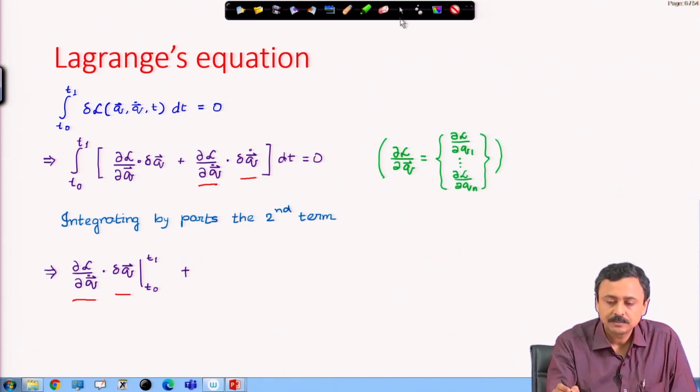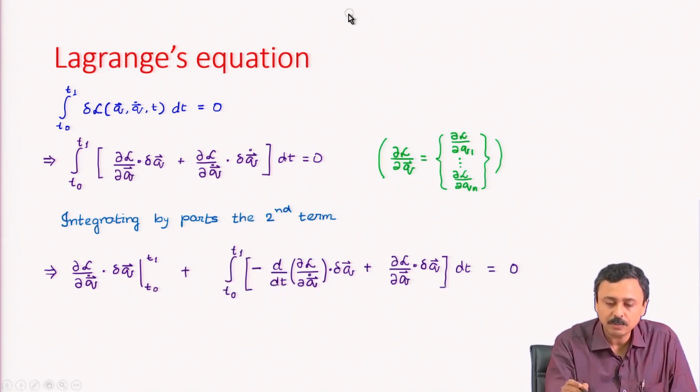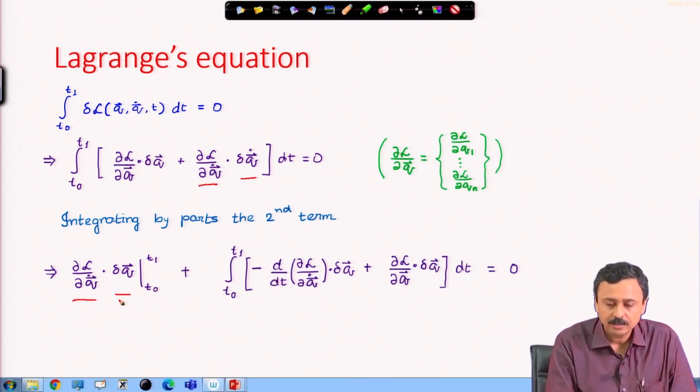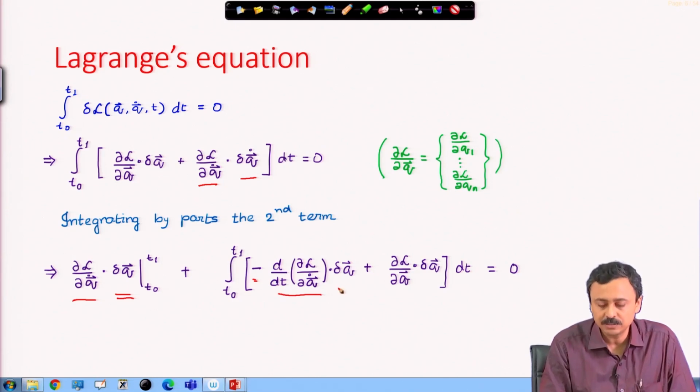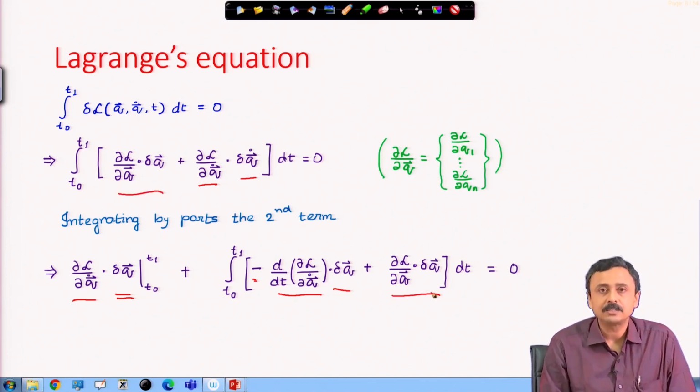plus we have inside the integral a minus. So, this is the continuation of integration by parts: first function, integral of the second function, minus integral of the time derivative of the first function, integral of the second function. There is a dot product sitting in between, and this term goes as it is.